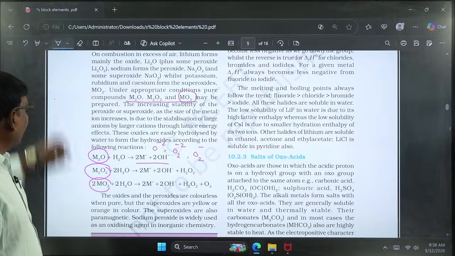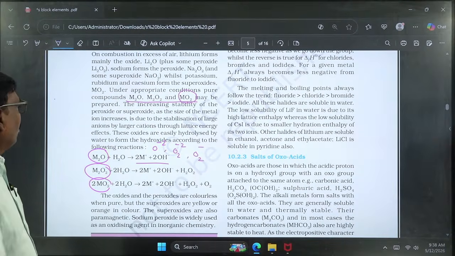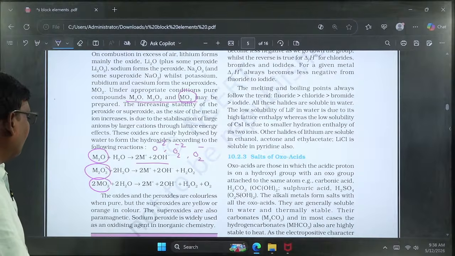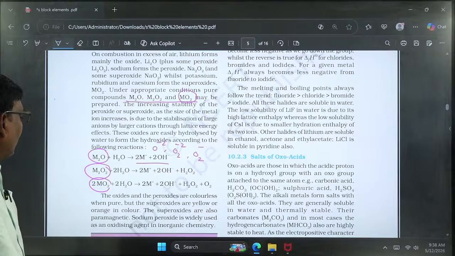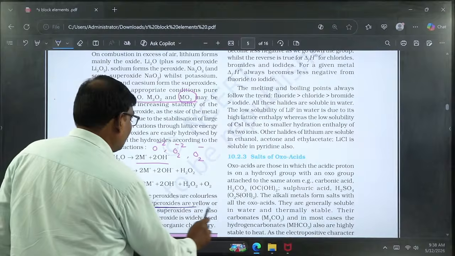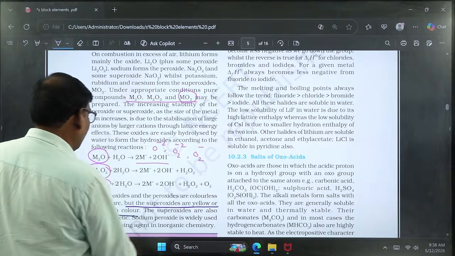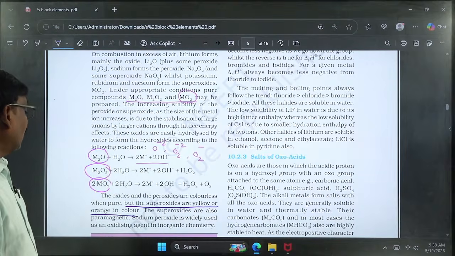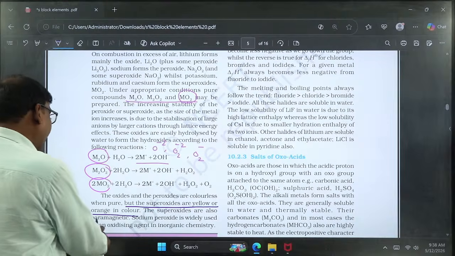So these are the common reactions of formation of hydroxides. Actually, these oxides and peroxides are colorless, but superoxides are yellow or orange in color. This point is also very important. The superoxides also exhibit paramagnetic nature.